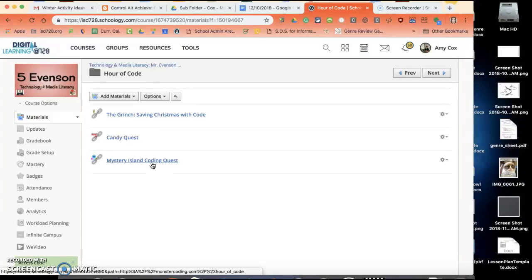The directions are included in the link, so you should be able to plug in, listen to the directions, follow them, and proceed. This is why you brought headphones with you today. If you don't have headphones, you'll need to get those from class. If your headphones are broken or you don't have any, you will need to listen with the volume down very far. It should be practically silent in this class during the Hour of Code today.